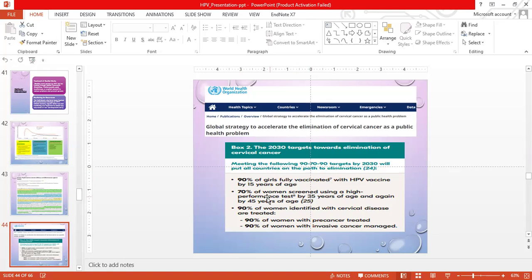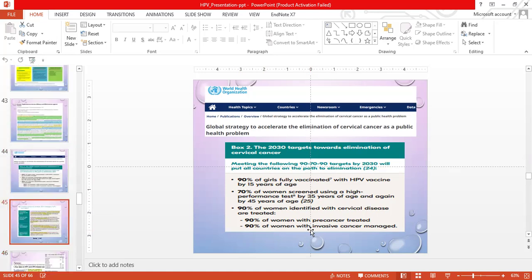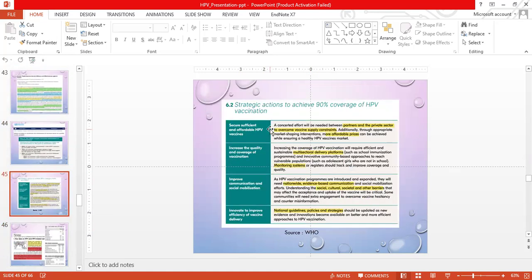70% of the women should be screened using a high performance test by 35 years of age, and again by 45 years of age. 90% of the women identified with cervical cancer are treated. 90% of the women with pre-cancer treated, and 90% of the women with invasive cancer should be managed. The strategic actions devised to achieve the 90% coverage of the HPV vaccine include secure, sufficient, and affordable HPV vaccines.